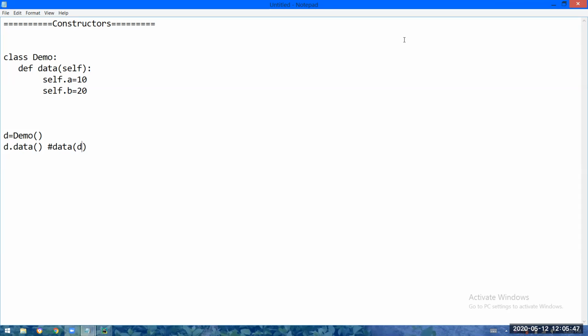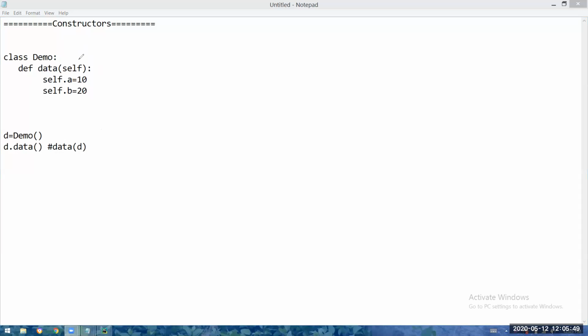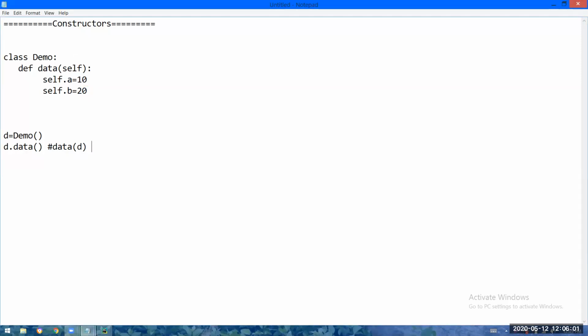Now what will happen? This d object will go into self. Self means d. In d you are putting a equal to 10, in d you are putting b equal to 20. We already did this many times. So here d went. In the d object, we are putting a equal to 10 and b equal to 20.